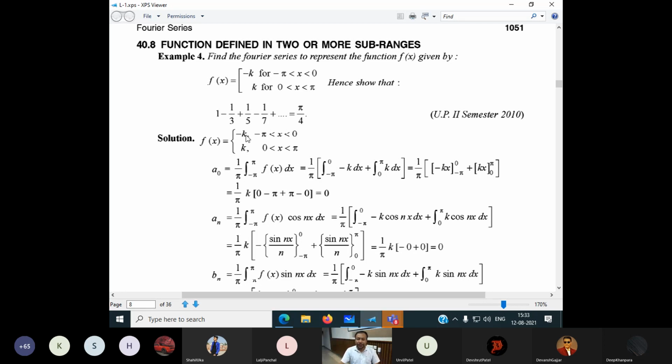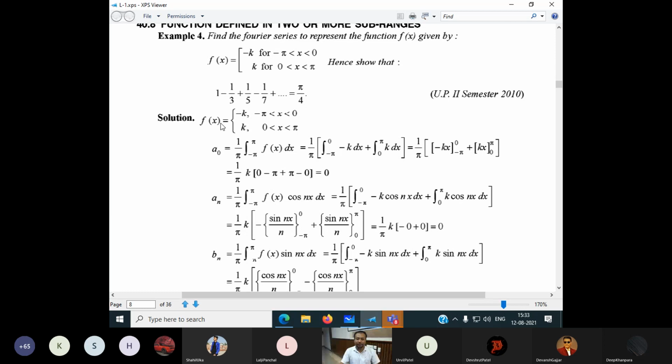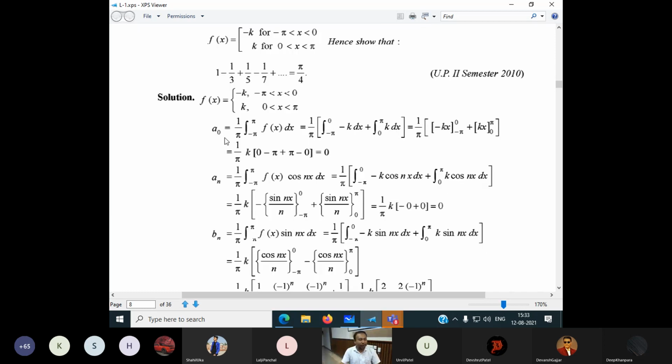So one function is here, the second function is here according to their range. The solution is given to all of us. Now a naught is equal to 1 by 5 integration from minus 5 to 5, because the total is minus 5 to 5. But in between there is a discontinuity, so we have to break it into two parts: minus 5 to 0 plus 0 to 5.